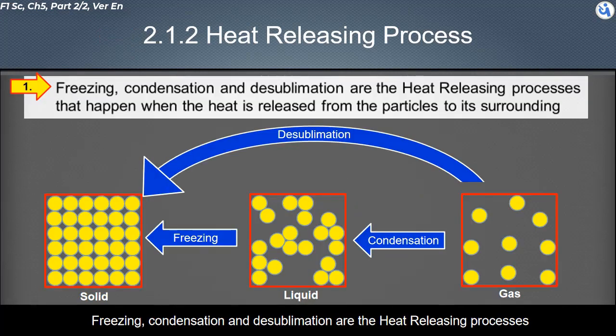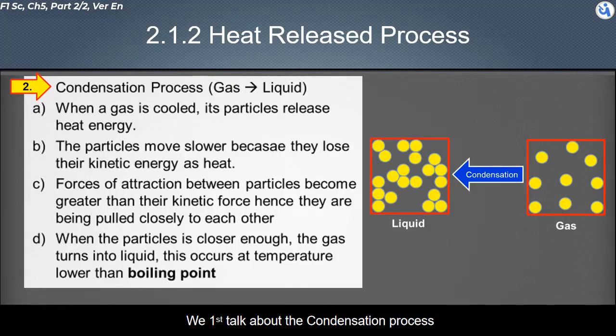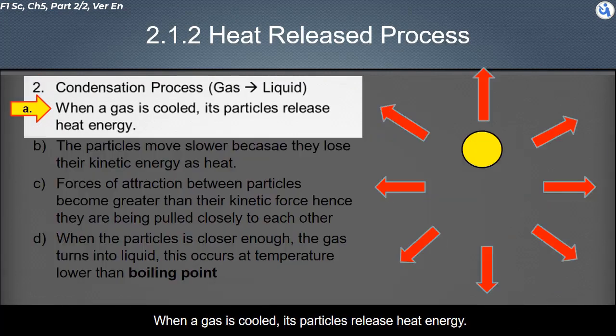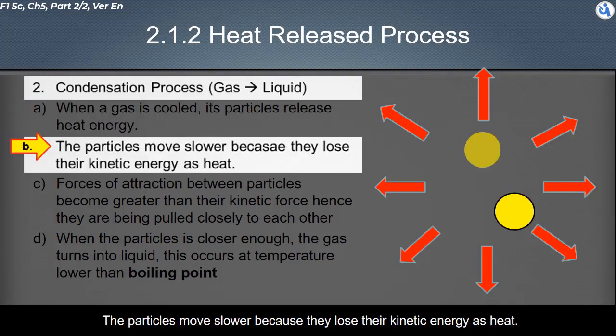Freezing, condensation, and desublimation are the heat releasing processes that happen when the heat is released from the particles to its surroundings. We first talk about the condensation process. When a gas is cooled, its particles release heat energy. The particles move slower because they lose their kinetic energy as heat.